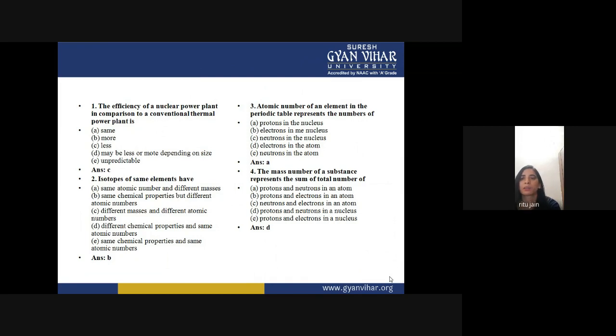Okay. Second question is, isotopes of the same element have the same atomic number and different masses, same chemical properties but different atomic numbers.